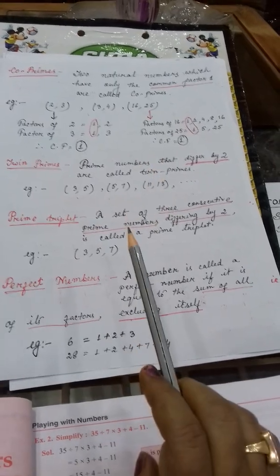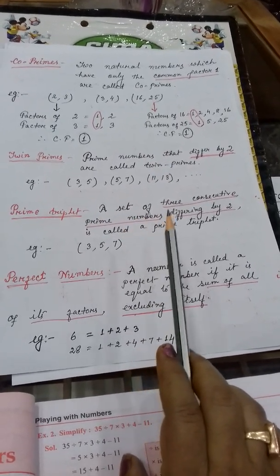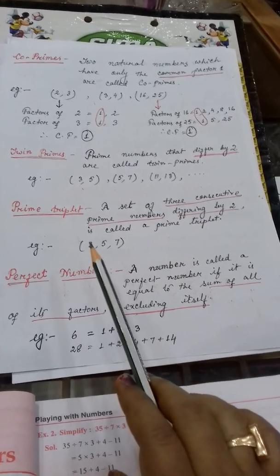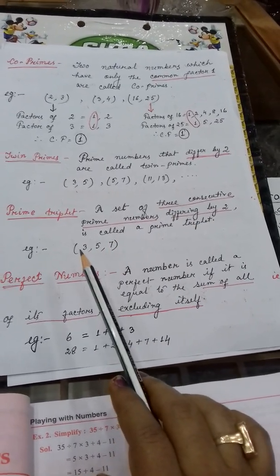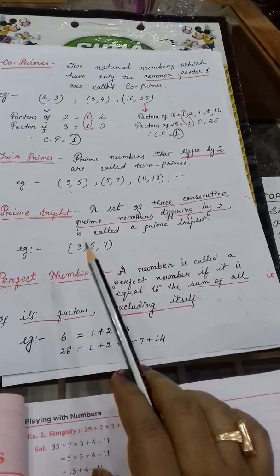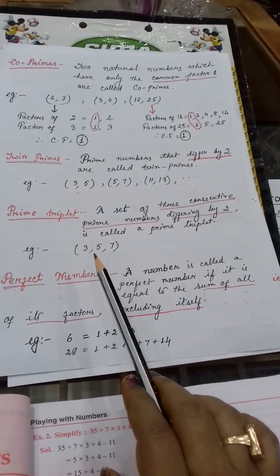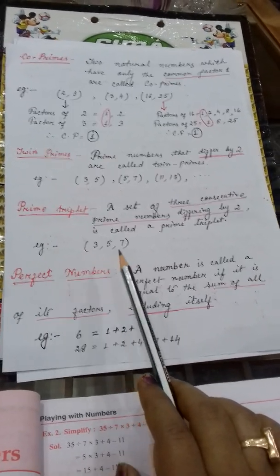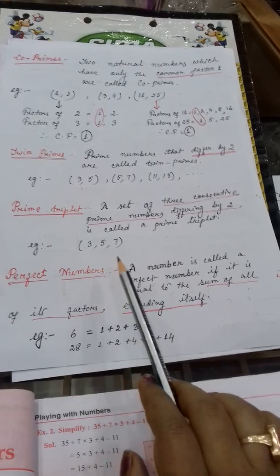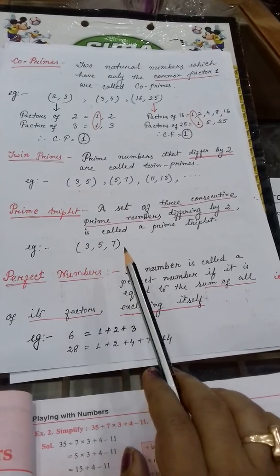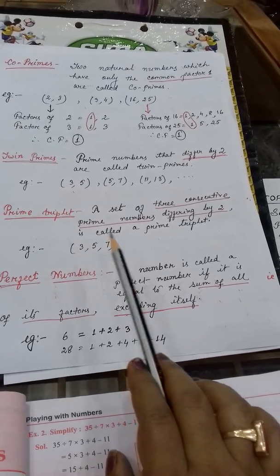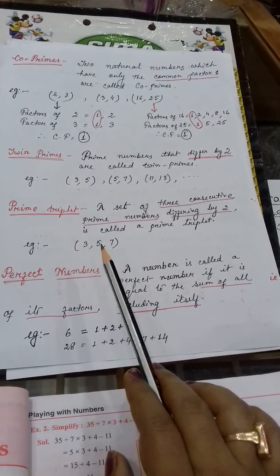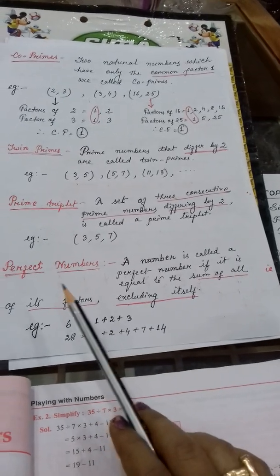Prime triplet. Only one prime triplet is there out of all natural numbers. Triplet means 3. A set of 3 consecutive prime numbers differing by 2. That means 3 prime numbers differ by 2. 3 to 5 difference is 2. 5 to 7 difference is also 2. So, these 3 numbers are known as a prime triplet. And mind it, there is only one prime triplet among all the natural numbers. Clear?